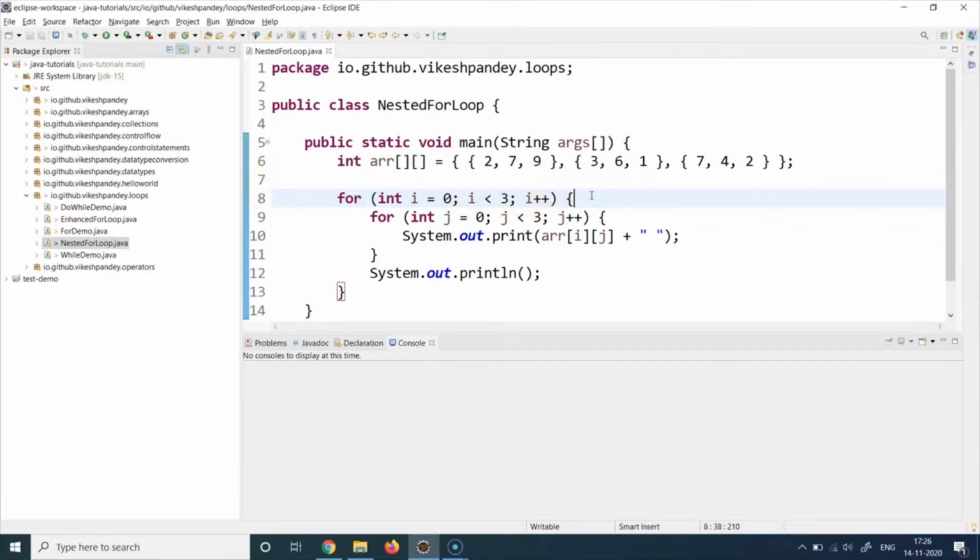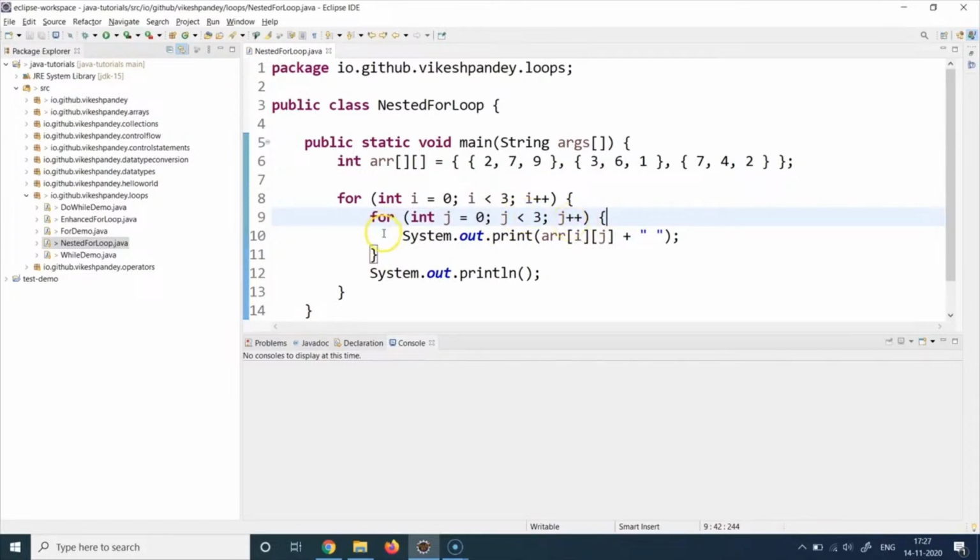Then inside the for loop, I'm writing another for loop which has another variable called j. It can be anything, you can name it anything you want. And this also starts with 0. And this also has a similar condition which says run this particular loop, the line 10 basically, which is signified by these curly braces, till the value of j is less than 3, and keep incrementing j at every step.